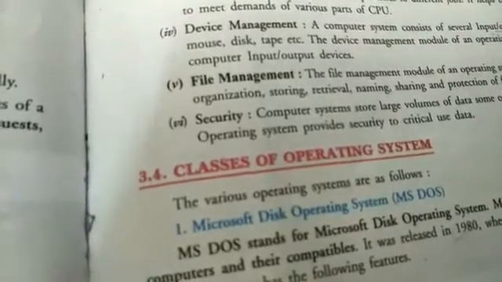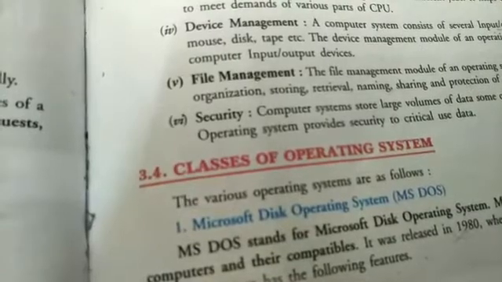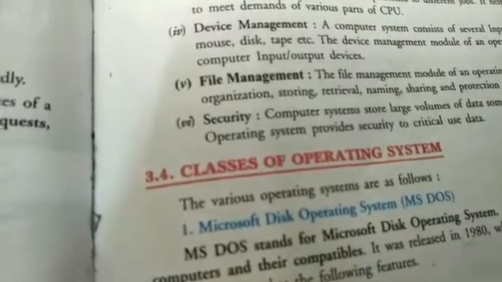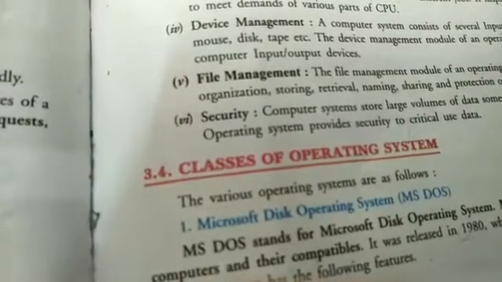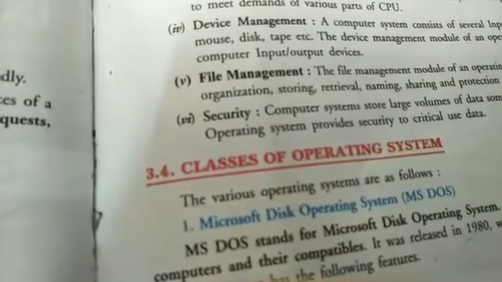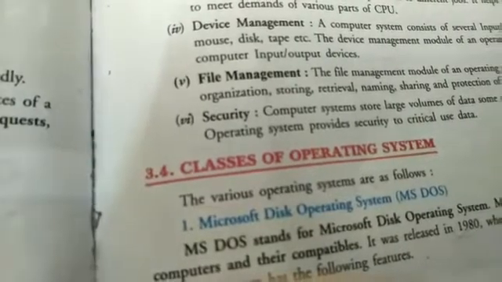Next is security. Sometimes data is very important, that is entered in a system by the user, so operating system will provide security facility also, like authentication, like username and password. Then only an authorized user will access the data or your system.